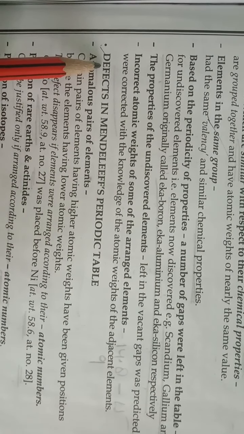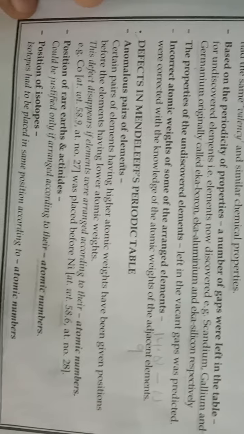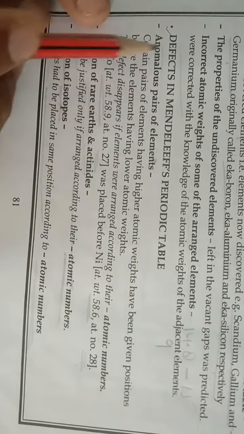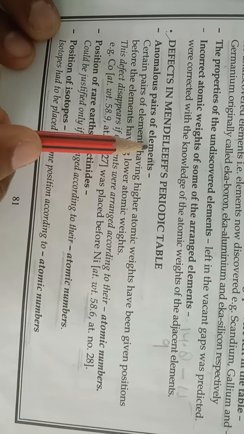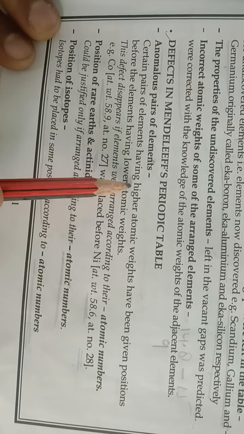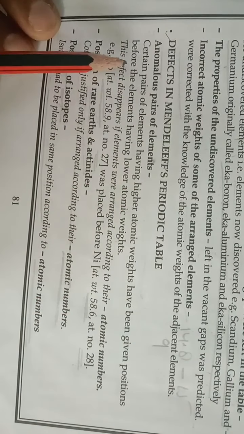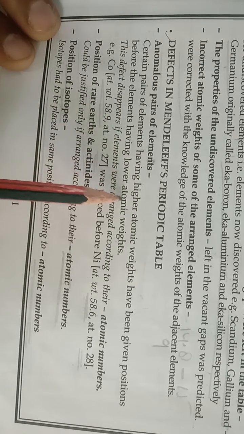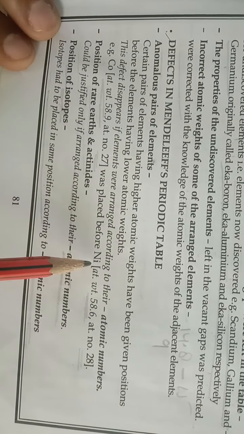Now the next heading is defects in Mendeleev's periodic table. The first point is anomalous pairs of elements. So in certain pairs of elements, those having higher atomic weights have been given positions before the elements having lower atomic weights. For example, cobalt and nickel.